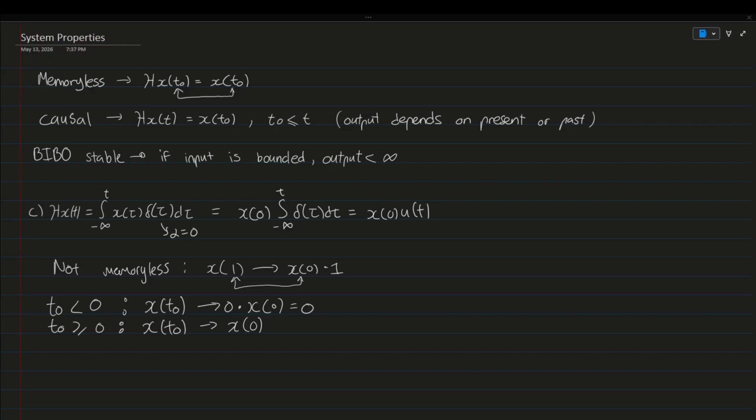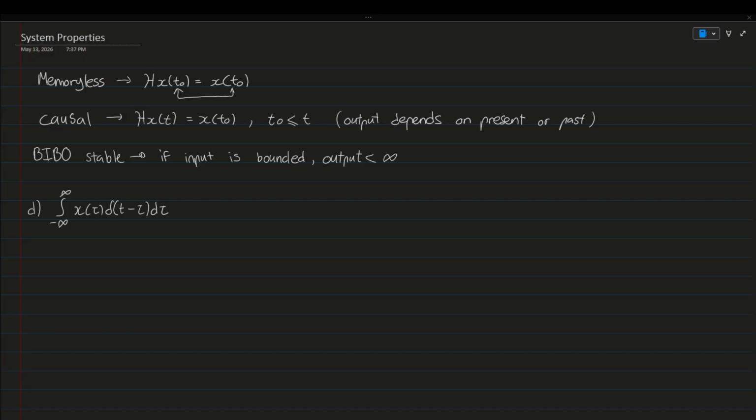Okay, so what I mean by that is, for example, let's say we have x of 5, we're going to get x0 as the output. So we could see that we're depending on the past value. And if we get x of 0, then we're depending on the present. So yeah, that's it for this problem. Let's move on to part D.